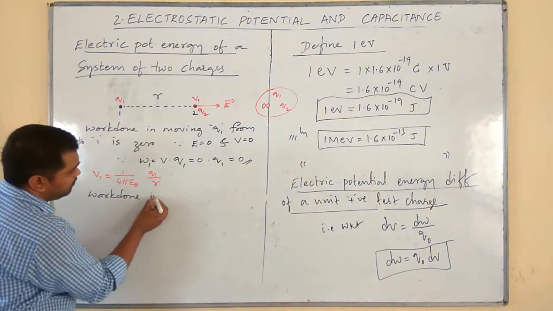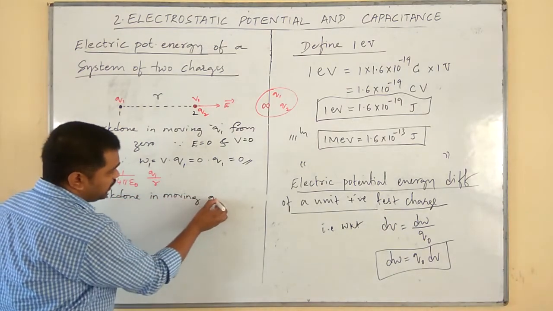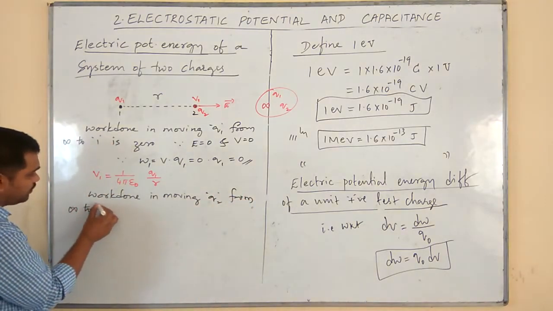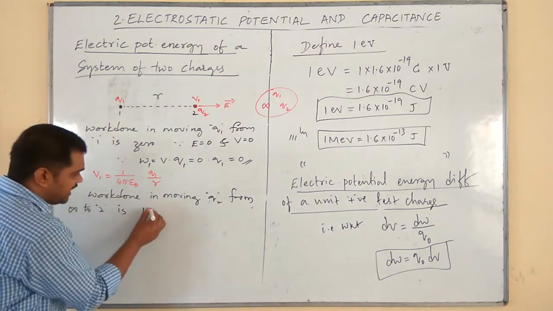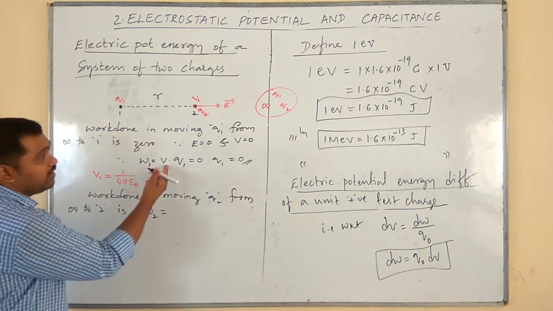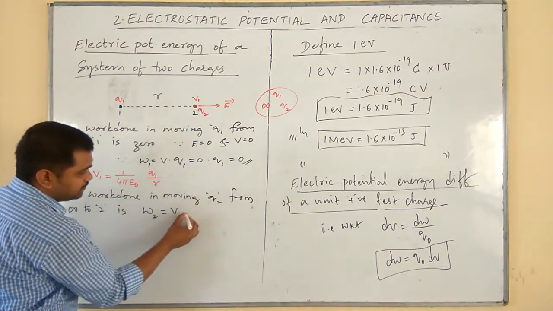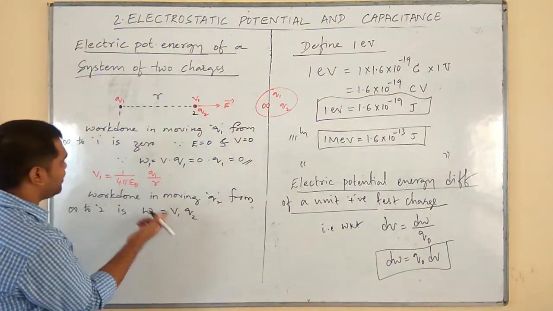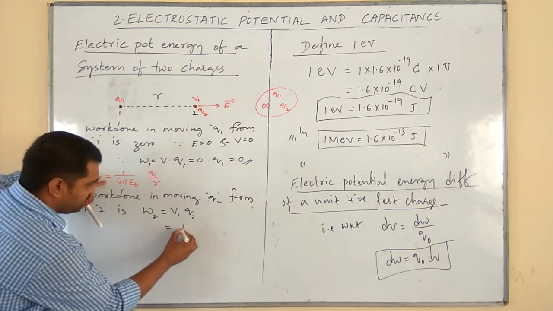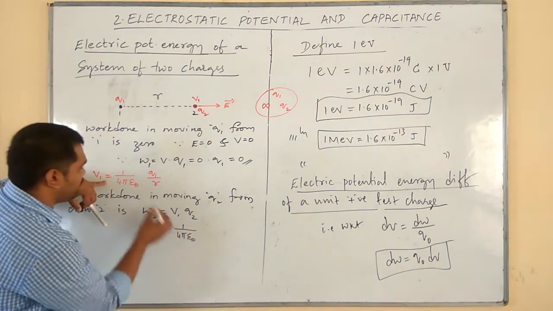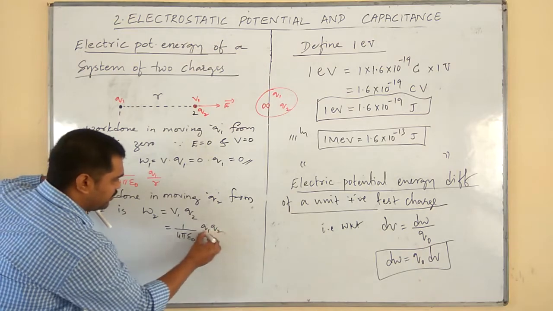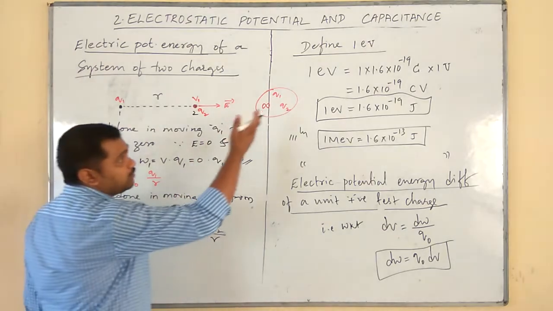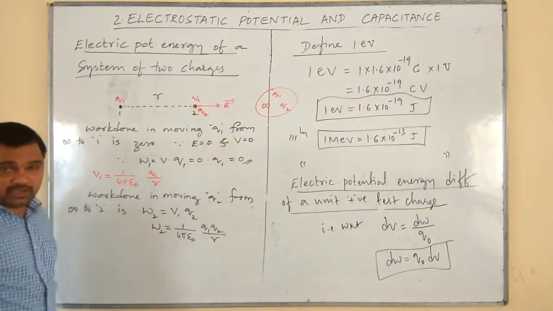Work done in moving Q2 from infinity to 2 is simply W2 = V × Q2. What V is present there? V1 is present. What is the value of V1? This much. Therefore, if I combine this, we get 1 by 4 pi epsilon naught Q1 Q2 divided by R. So this is the amount of work done in moving that charge Q2 from infinity to V1.